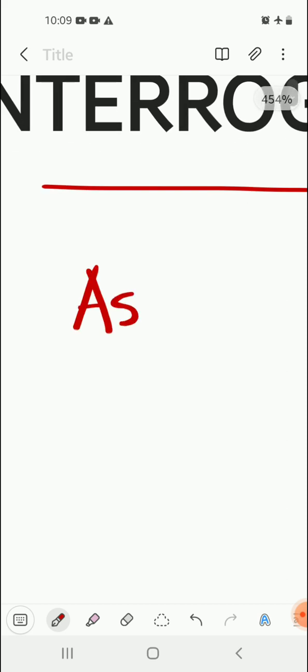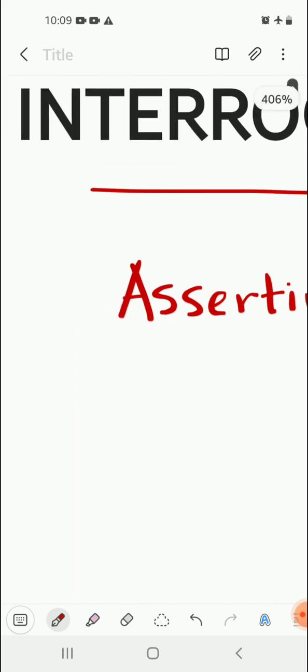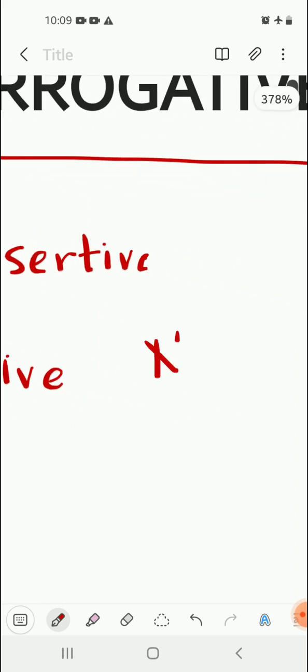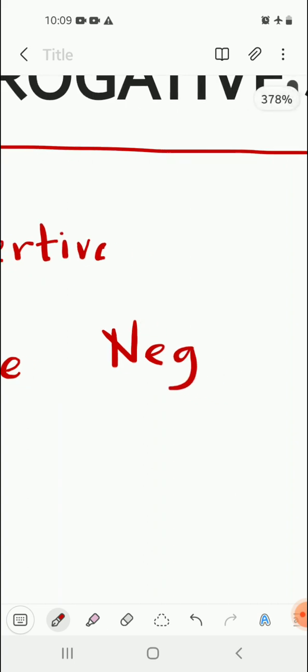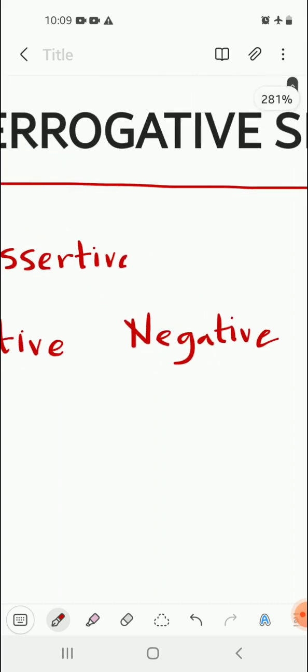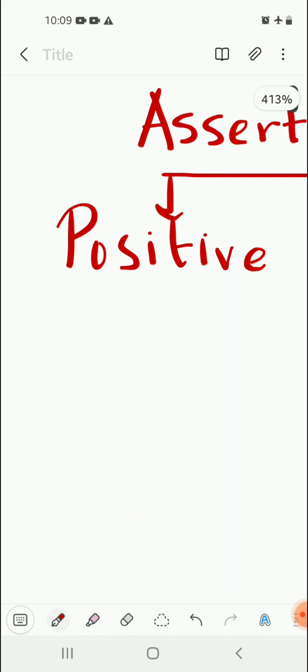First, identify whether the assertive sentence that is given in the question is positive or negative. It might be positive, which means no, not, these words are not used. Or it can also be negative, which means no, not, do not, does not, these words are used in the sentence.